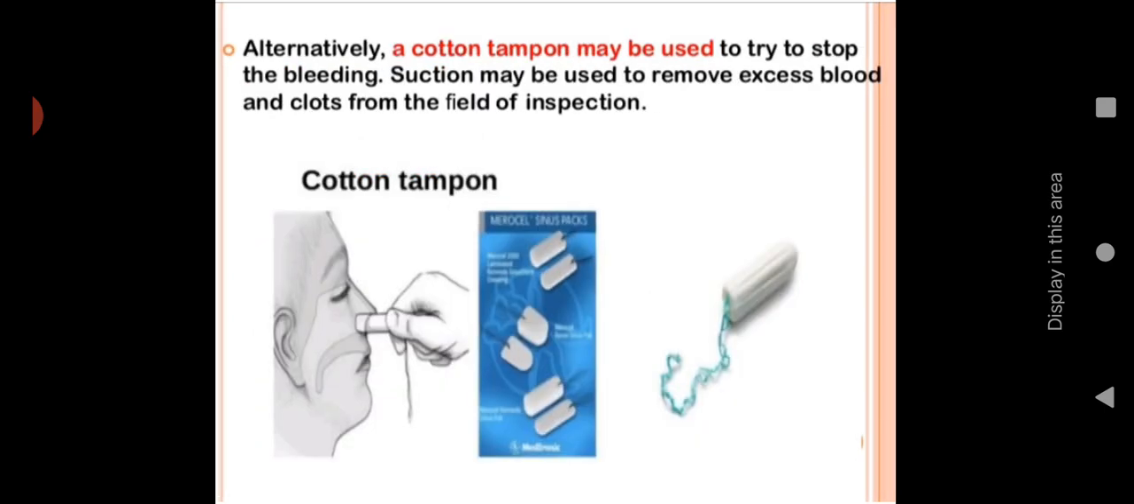Then alternatively, a cotton tampon may be used. Cotton tampon or pad, okay, that we can use to try to stop the bleeding. Suction may be used to remove excess blood and clots from the field of inspection. So after keeping this nasal pad, that also helps to stop the bleeding.